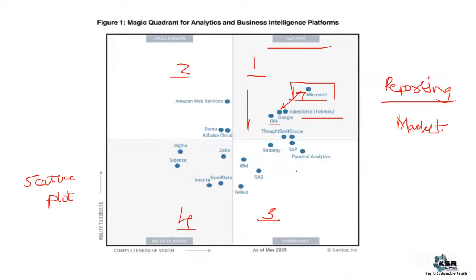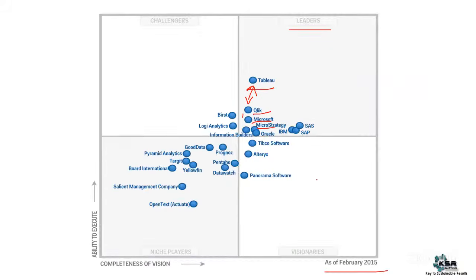Whereas now, after 10 years, it would be a very long decade, right? But this is 2015. If you go back and check 2016, the next year quadrant, even in 2016 Microsoft will be somewhere near Tableau, but it wouldn't have overtaken Tableau. But if you go back and see the 2017 quadrant, let me show that as well. Let's see how all this analysis looks. Just give me a moment. I'll show you that specific quadrant as well.